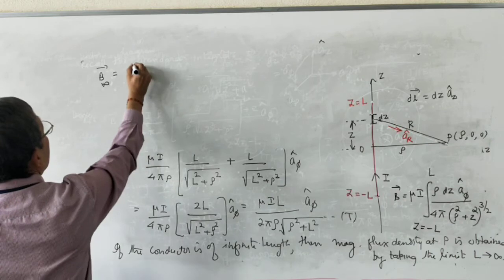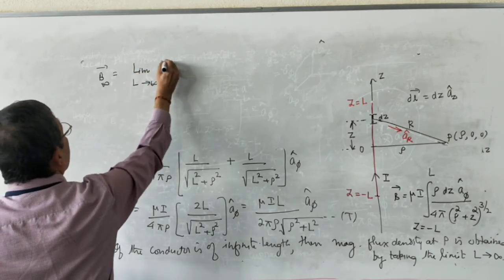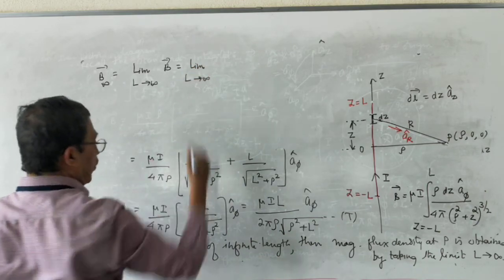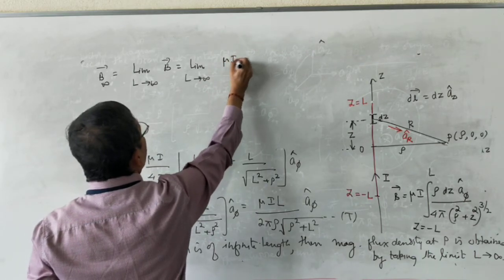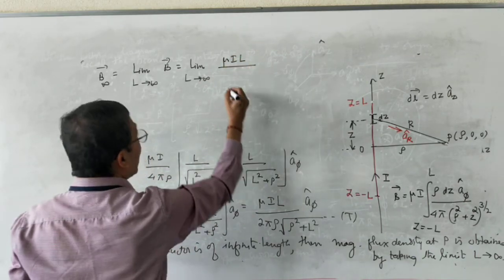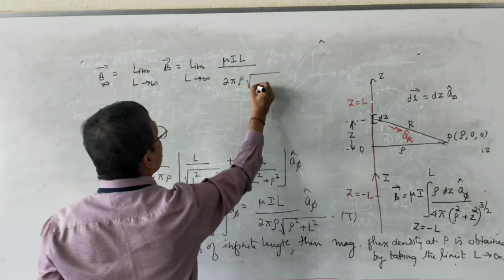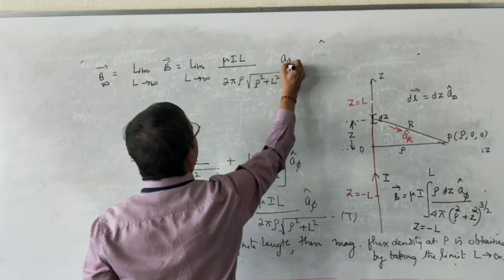It is nothing but limit L tending to infinity of vector B. What is vector B? Vector B is mu into I into L divided by 2 pi rho into root of rho square plus L square into a phi cap.